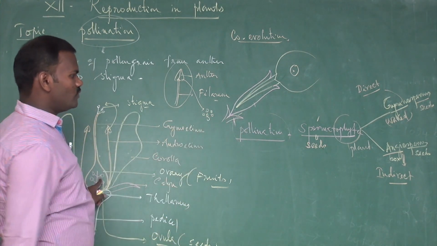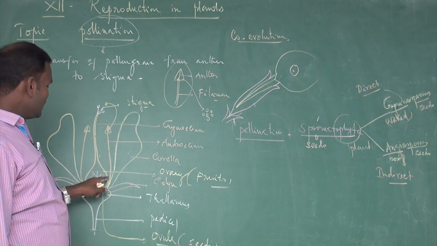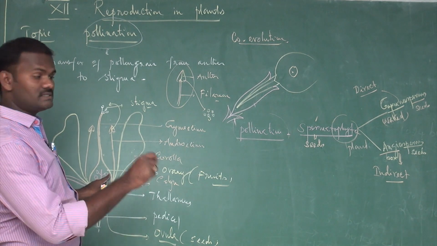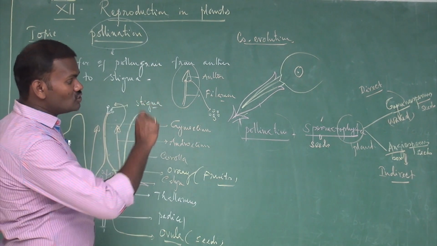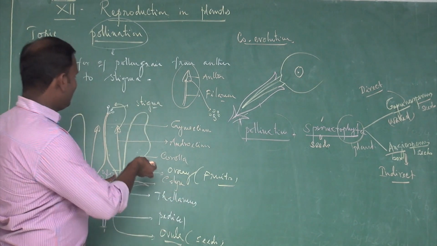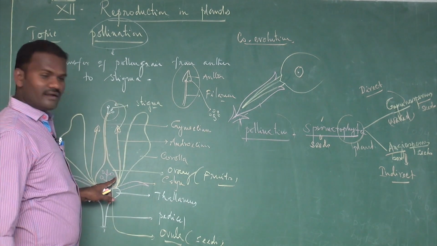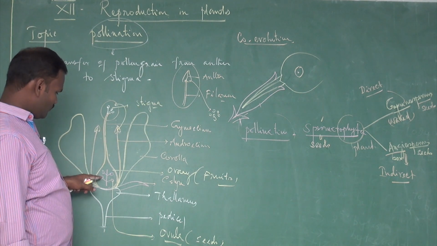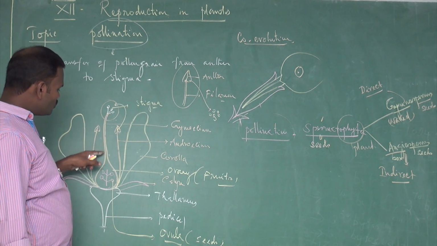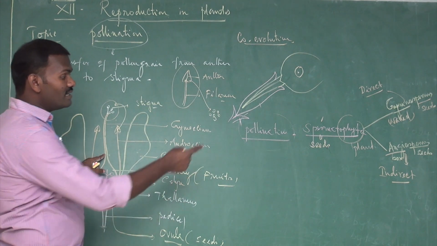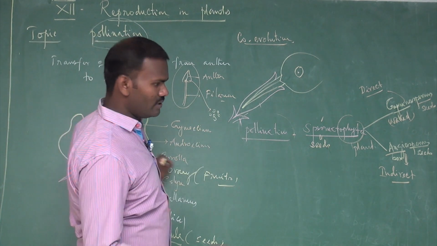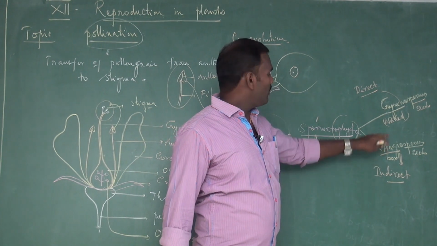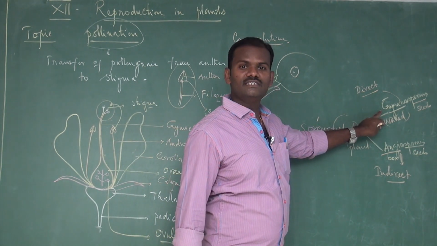But in angiosperms, the ovules are present inside the ovary. So ovules are completely enclosed by the ovary. In angiosperms, the pollen grains are deposited only on the stigma, not on the ovules. So the pollen grains reach the ovule through the style and stigma. These are called indirect pollination. Remember once again, indirect pollination takes place in angiosperms, and direct pollination takes place in gymnosperms.